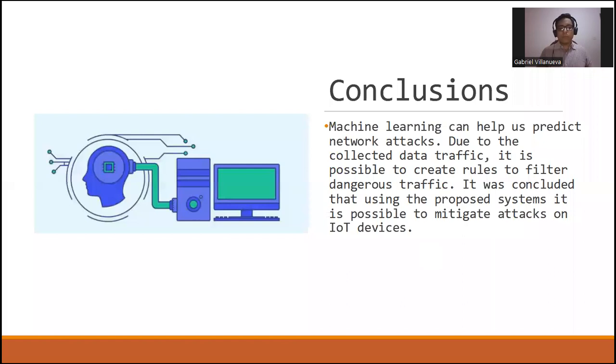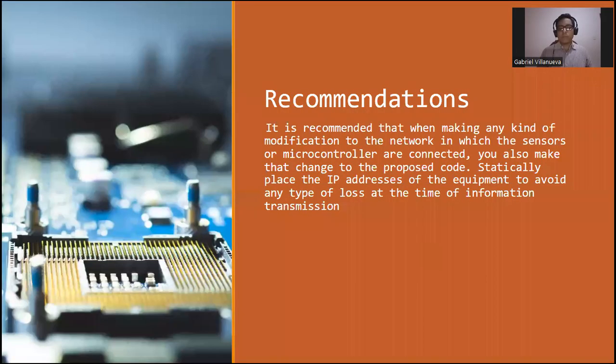For this project, the conclusion: machine learning can help us to predict attacks. Does the traffic collect data? Is it possible to create rules to filter dangerous traffic? And it was concluded that using the proposed systems it is possible to mitigate attacks on the IoT devices.